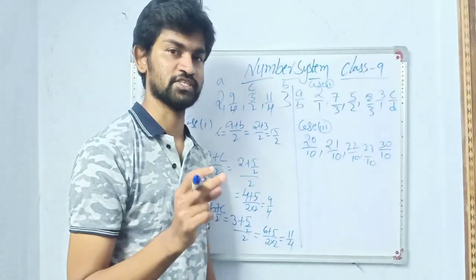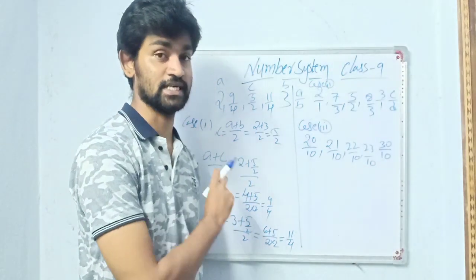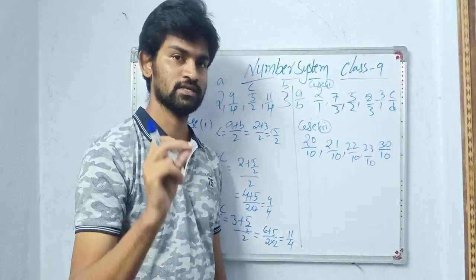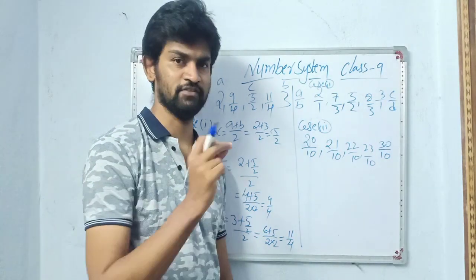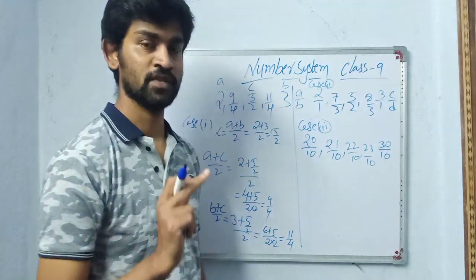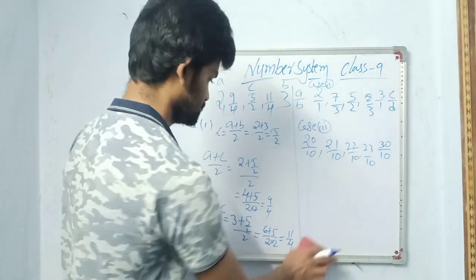And one more time I am stressing, especially in this case only, your answer need not match your textbook answer, but you have to verify it with your teacher whether you have done it correctly or not. Okay. Next we will move on to the second exercise, that is irrational numbers.